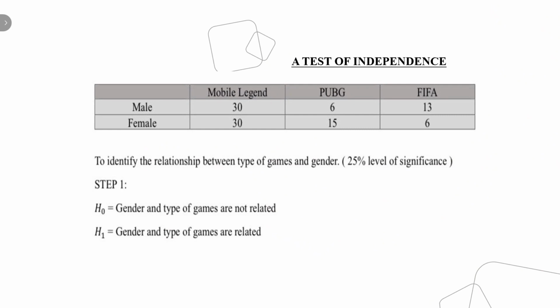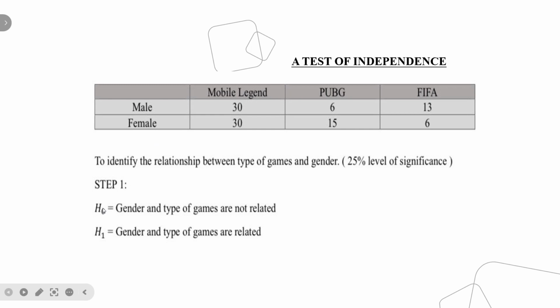So today we are going to identify the relationship between type of games and genders. We have 3 types of game, which are Mobile Legends, PUBG and FIFA. And also we have male and female. So step 1, we need to state the null and alternative hypothesis.